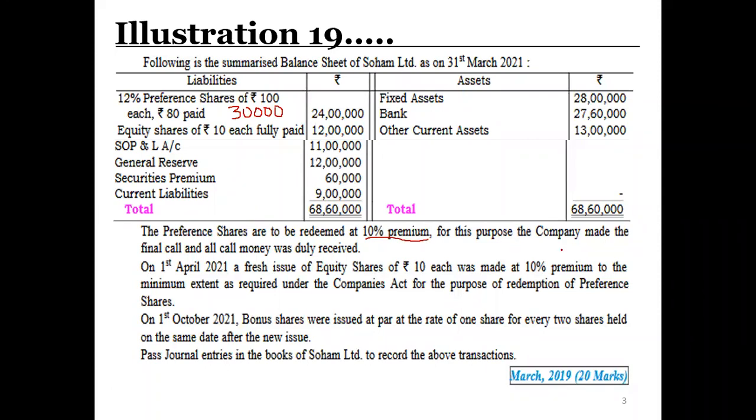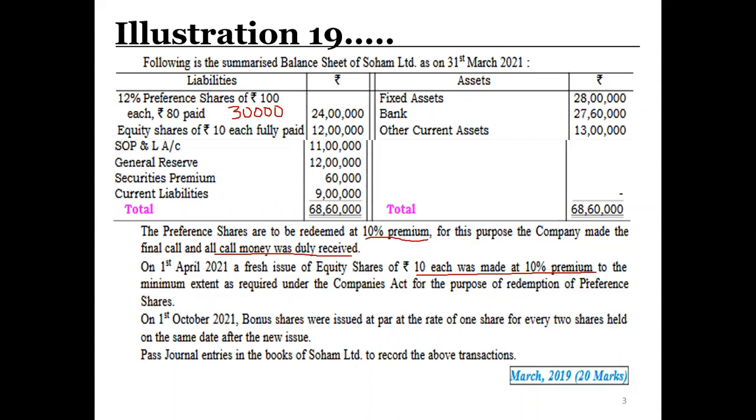For this purpose, the company made a final call and all the call money was duly received. This is a good thing. So we are going for the call and we received all of it. On 1st April 2021, a fresh issue of equity shares of rupees 10 each was made at 10% premium, to the minimum extent as required under the Companies Act for the purpose of redemption of preference shares.